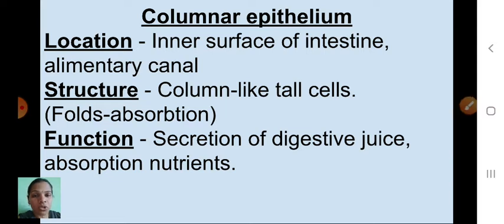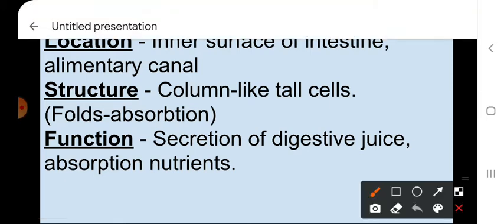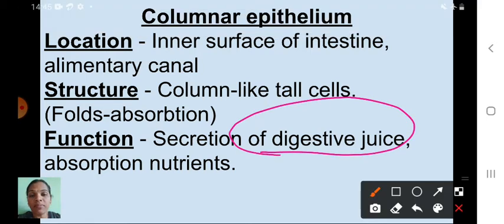Okay, next one is, see here, what is the function? Secretion of digestive juice. So in your 8th standard you studied about the digestive system. Yes, the digestive process, isn't it? That is one of the important life processes. In that process, our stomach will secrete digestive juice. Our internal organs will secrete what? Digestive juice. So this columnar epithelium helps what? Secretion of digestive juice, absorption of nutrients.